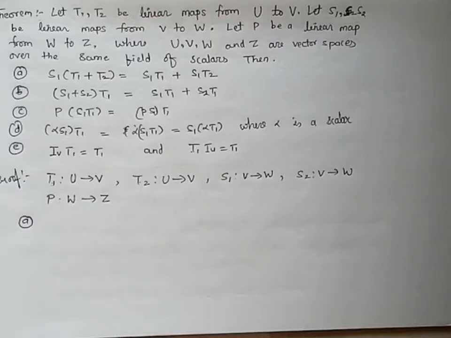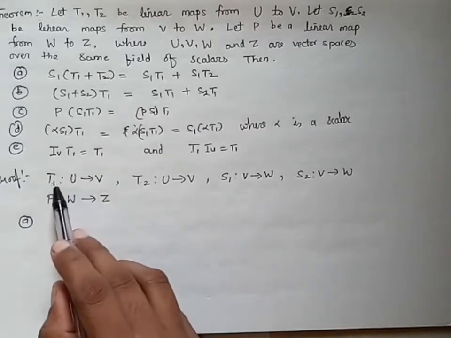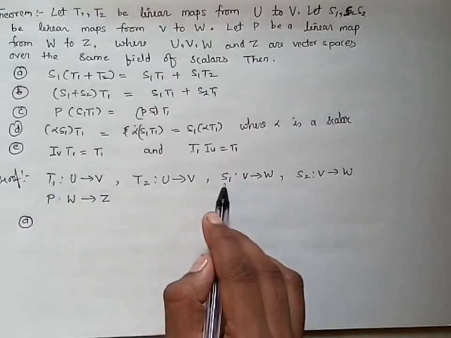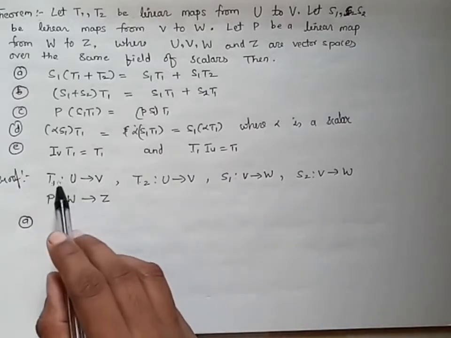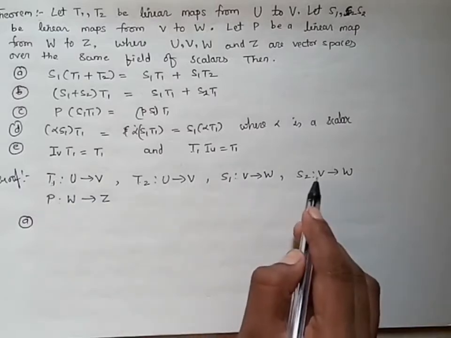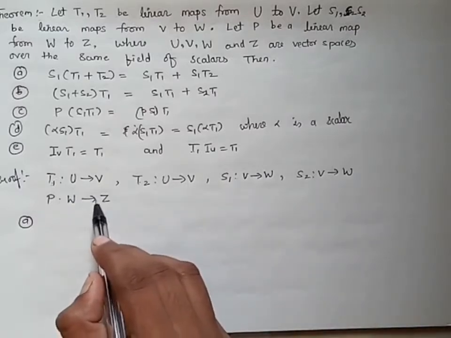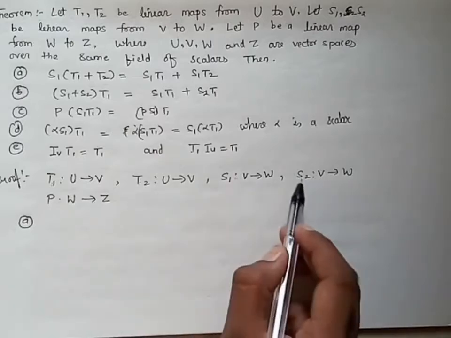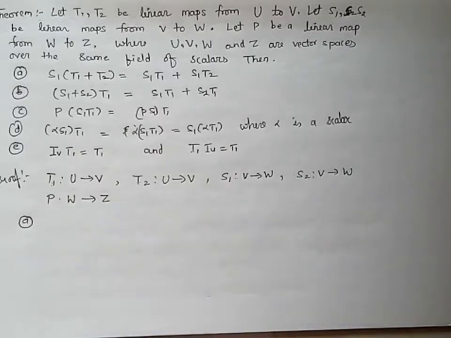And what about the composition? I can say that the composition of S1 and T1 is defined. That means the composition of these two mappings is defined, the composition of S1 and P is defined, and the composition of S2 and P is defined. These are the things initially given in the question which we can think about.